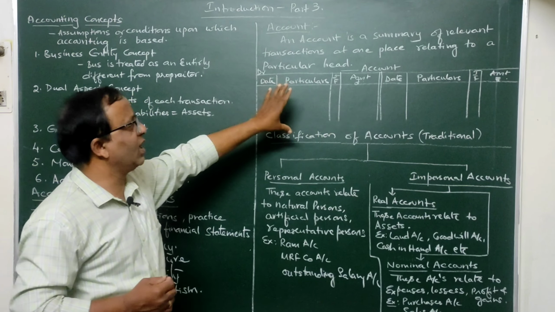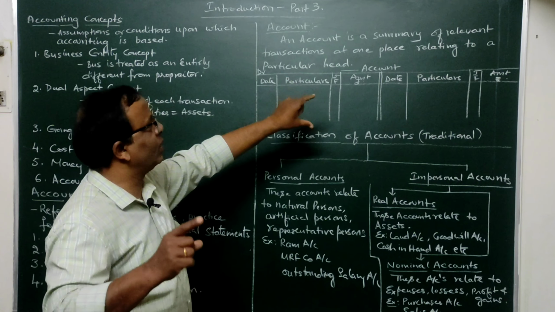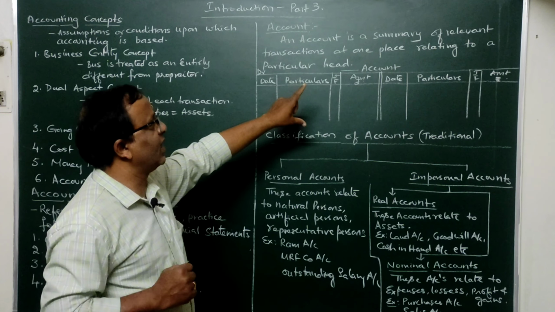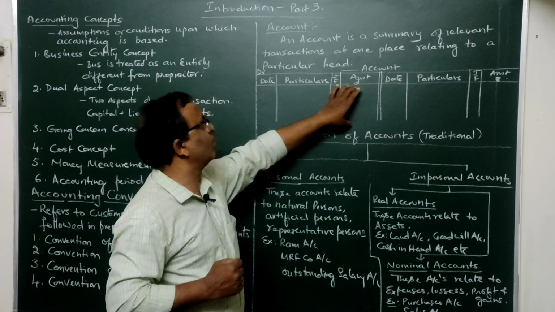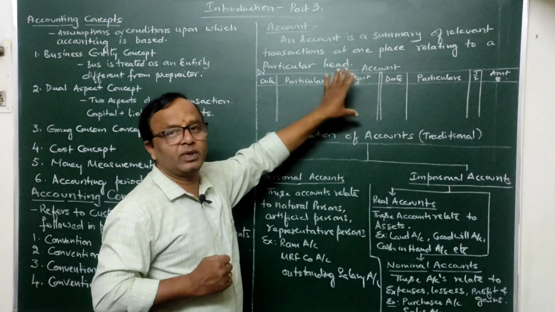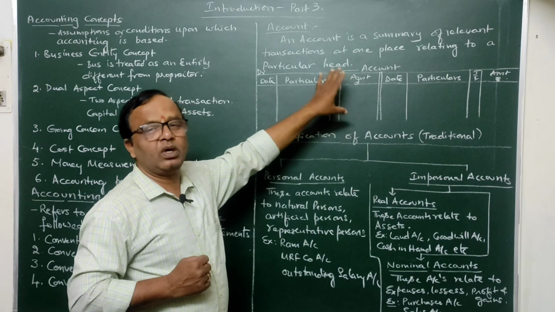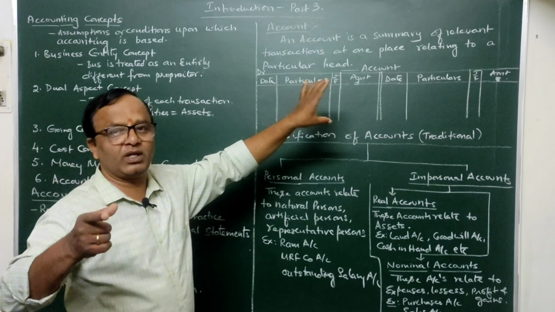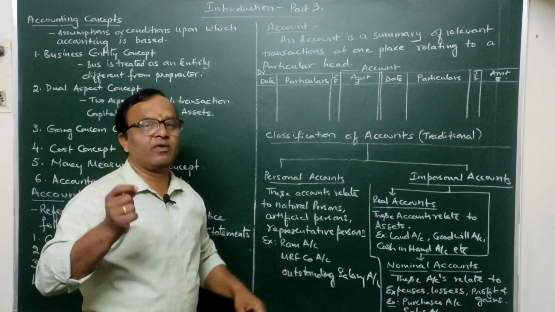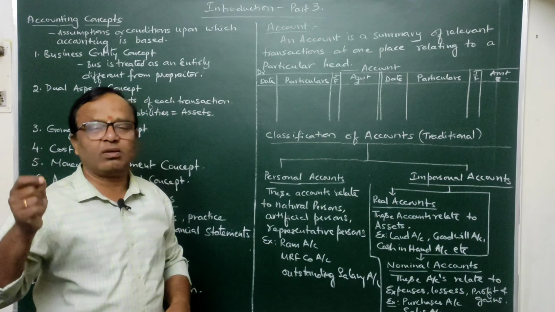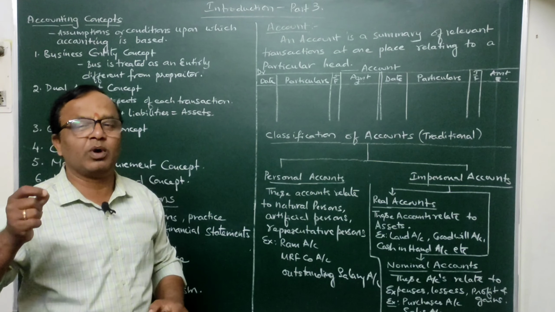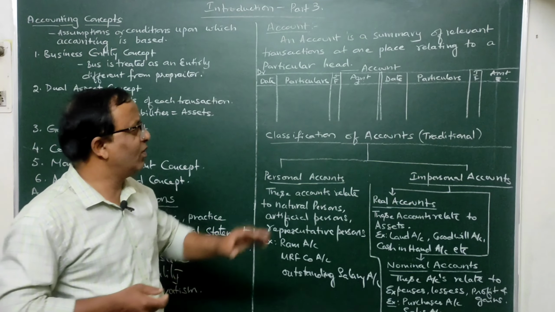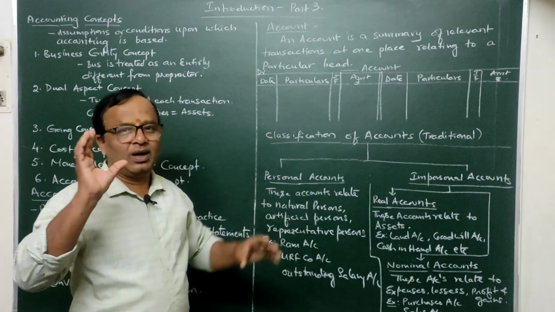So like that, simply an account is a summary of one particular relevant transaction at one particular place, in one particular head. Just like machinery account will give the details about the machinery aspects. Furniture account will give about the furniture aspects. Like that, for every expense, income, loss, gain, asset, liability, and on the name of every other person who is dealing with the business, we will have separate accounts in our ledger.